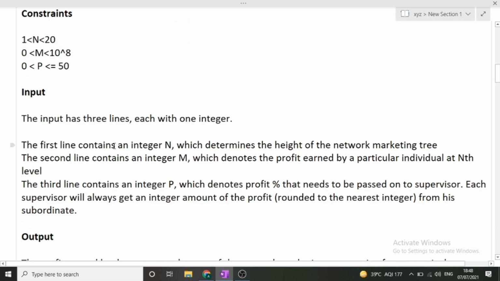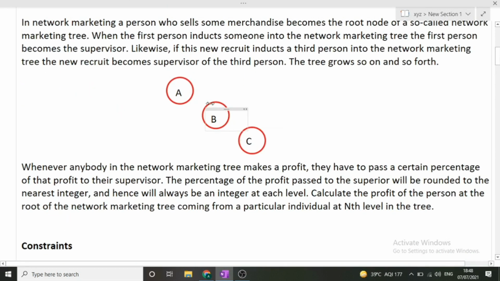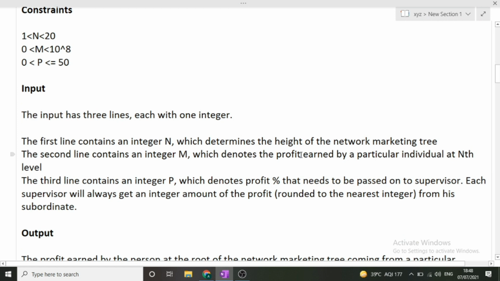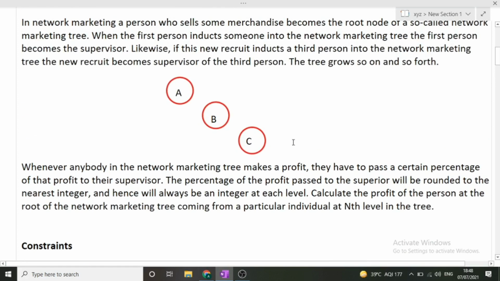Okay, so the input has 3 lines, each with one integer. The first line contains an integer n which determines the height of the network marketing tree. It means the first value is the integer that will denote how many nodes in the network marketing tree there are. So here there are 3 nodes. It means the value of n is 3 in this particular case. The second line contains an integer m which denotes the profit earned by a particular individual at the nth level. So the next value will denote how much profit the last node, that is the nth node, has earned, so that we can calculate the profit that will be earned by his supervisors.